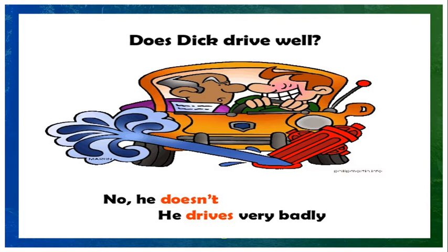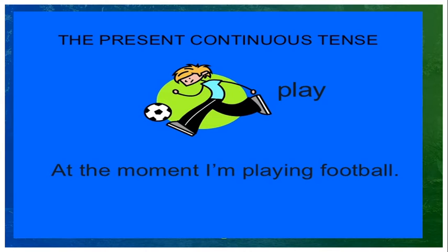So far we have learned. Now let's know the second form of the present tense. Present continuous tense. For example, the verb play is used. What is the present continuous form? I am playing football. I am playing. With I we are using am. At the moment,